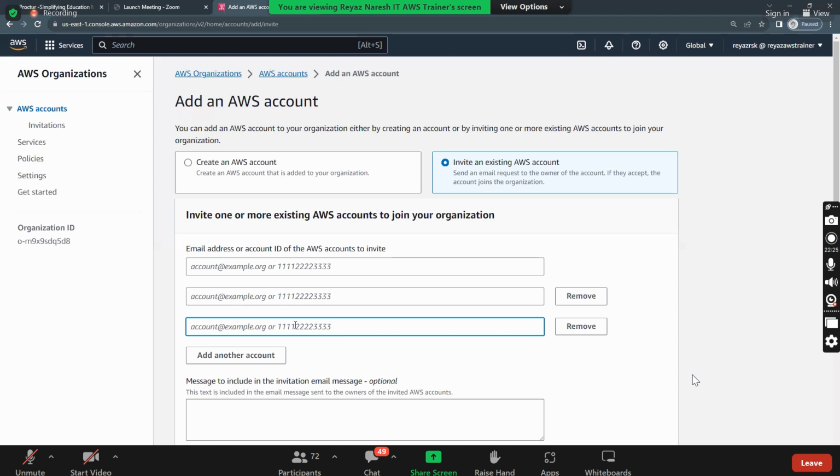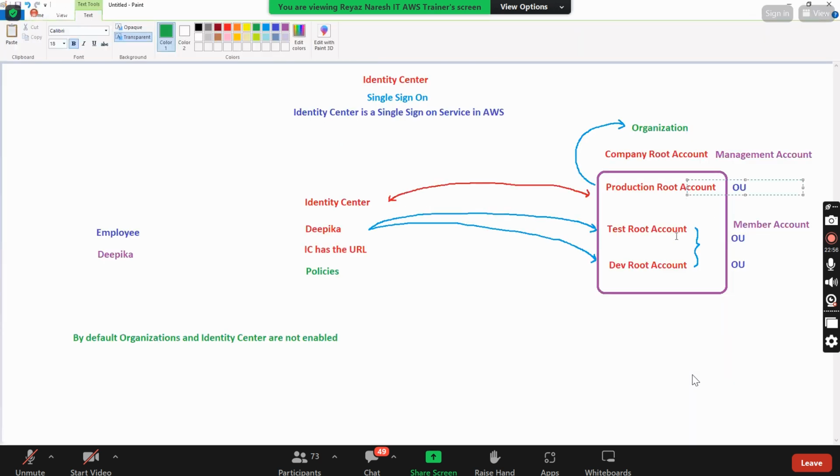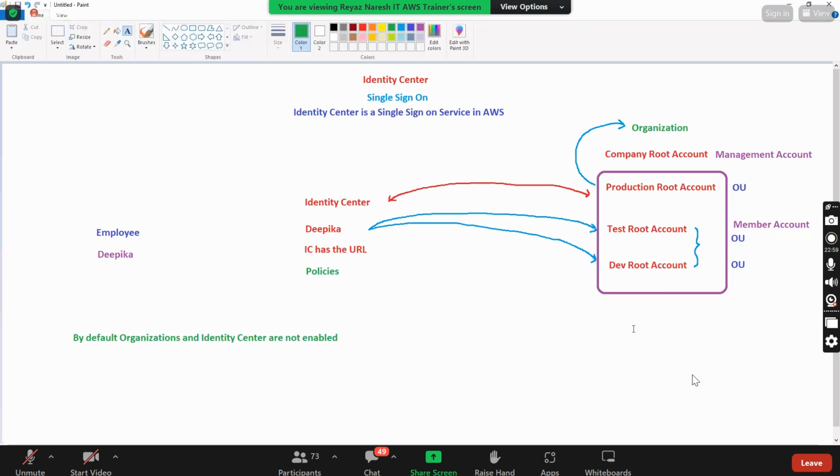So in order to invite, what I need to have? I need to have the AWS account ID. So should I get account IDs from Raj or the prod, dev, test environments? And I'll put the account ID here and then click on send invitation. So once I click on send invitation, they'll receive the email. Nana, how did you sign up to the AWS account? Through email ID only, no? So you have an email box for that? Yes. For Raj also, or for the production account, test account, dev account also, we'll have email accounts.